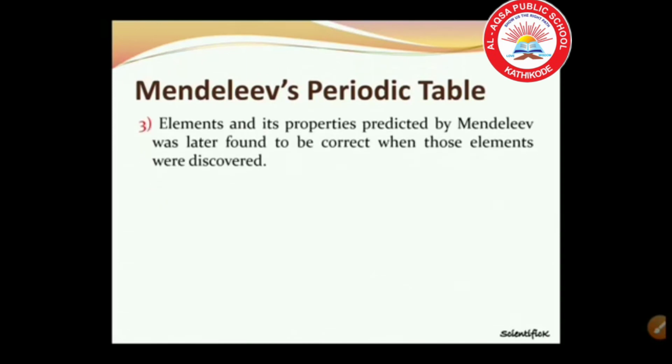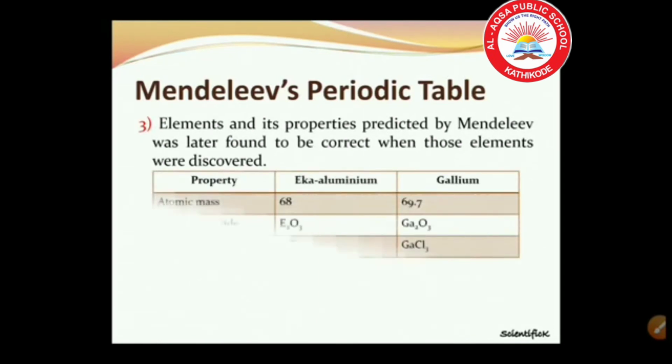Now we can discuss the third one. Elements and their properties predicted by Mendeleev were later found to be correct when those elements were discovered. For example, the properties of eka aluminium predicted by Mendeleev and those of the element gallium, which was discovered later and replaced eka aluminium, are listed in this table.